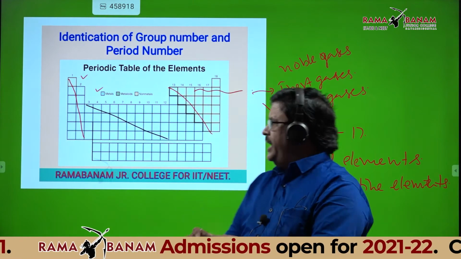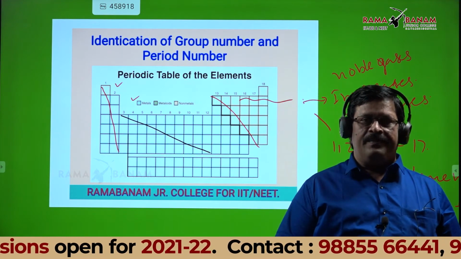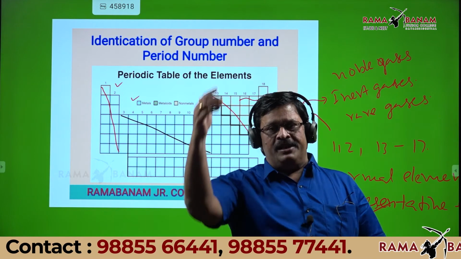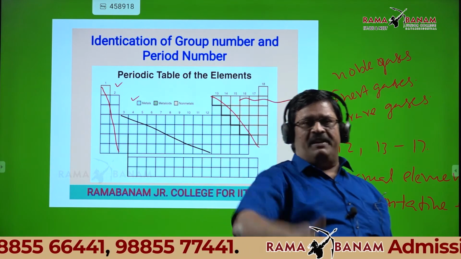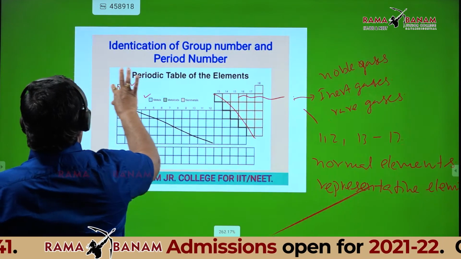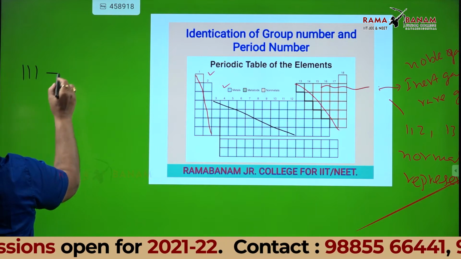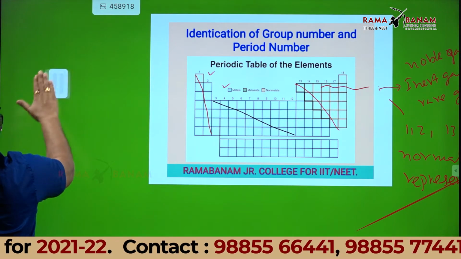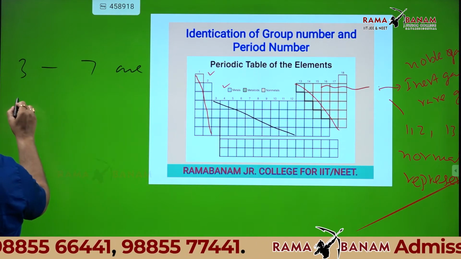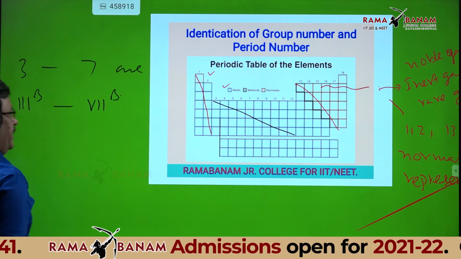Now listen, students. Look at the board. Column number 3 is 3B. Column number 4 is 4B. 5 is 5B. 6 is 6B. 7 is 7B. Column numbers 3 to 7 are 3B to 7B. Okay?